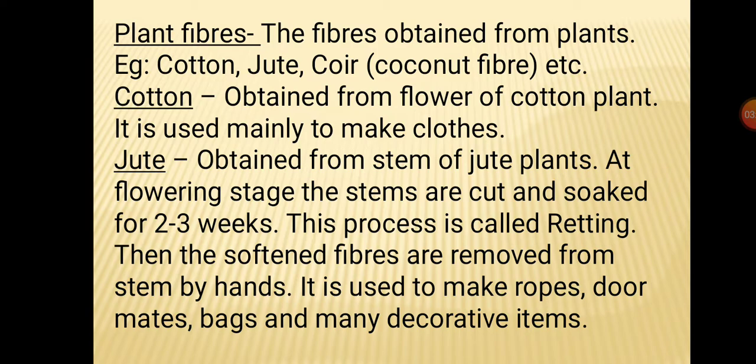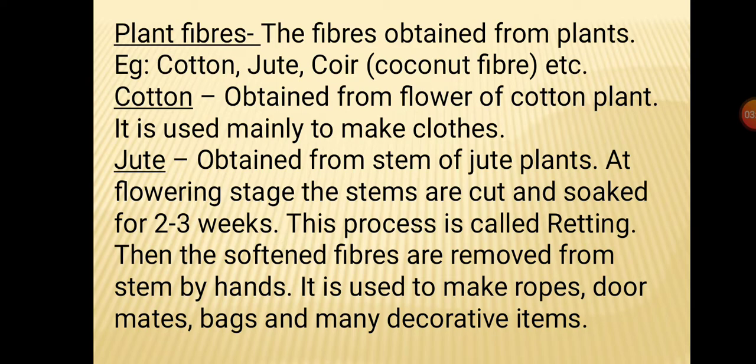So the plant fibers that are obtained from plants are cotton, jute, and coir. Coir is the fiber from coconut. They are the plant fibers. Cotton is obtained from the flower of the cotton plant. When the cotton plant grows, cotton balls appear, then they burst out and take the form of a flower. Then these flowers are plucked and from them the cotton fibers are obtained.